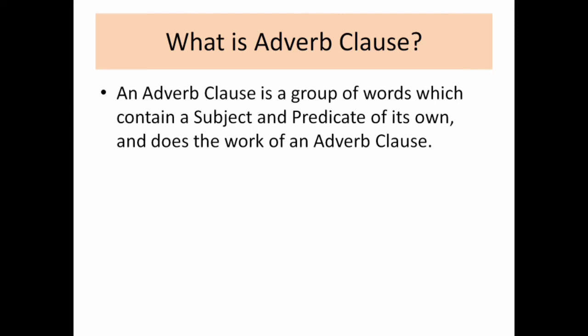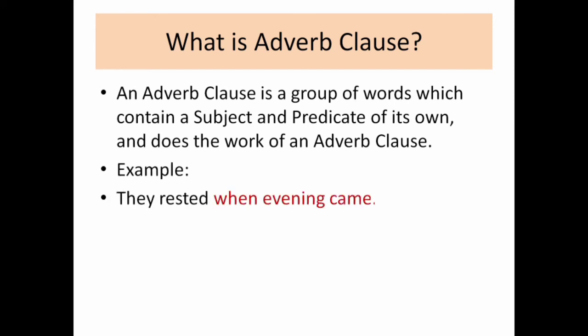Before I go to the further explanation, just see what an adverb clause is. The name itself tells: adverb means adding something to a verb, that is, a word which tells more about the verb. So here let us see the examples. It will clear your doubt. So, they rested when evening came. Again, just see here the subordinating conjunction is "when".